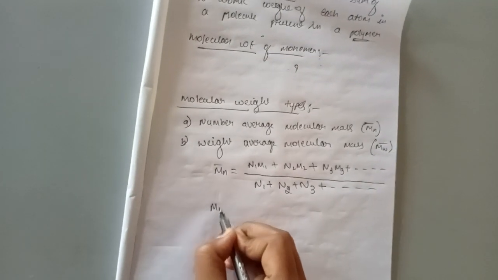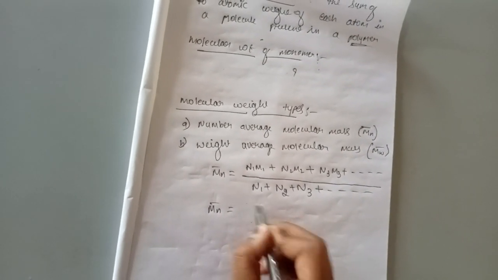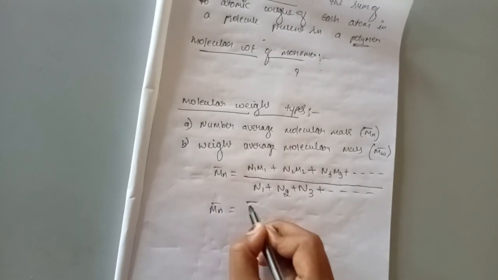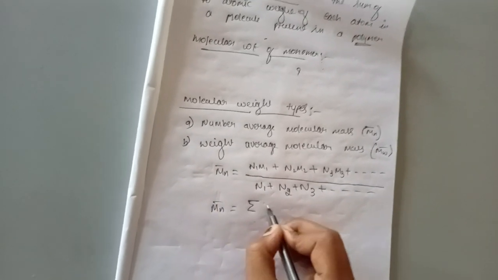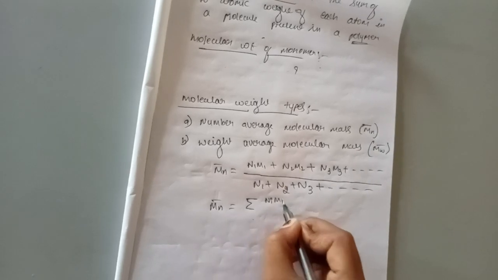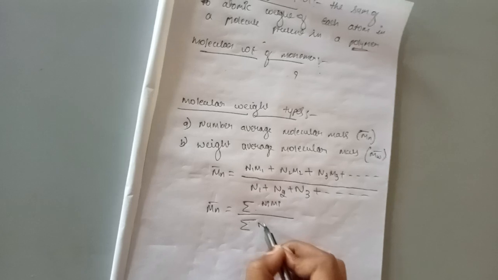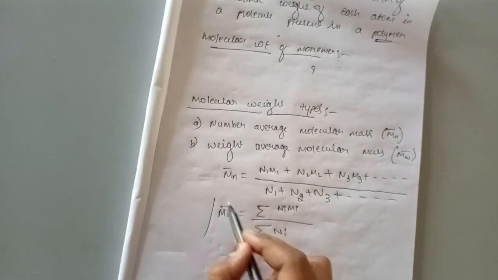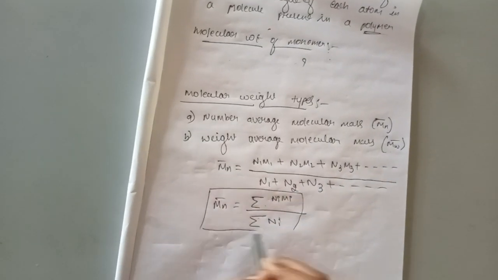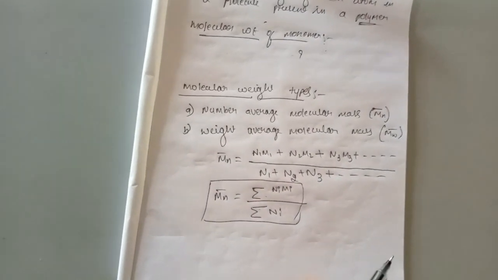This can also be written as the summation of Ni Mi divided by the summation of Ni. This is the formula to calculate Mn bar.